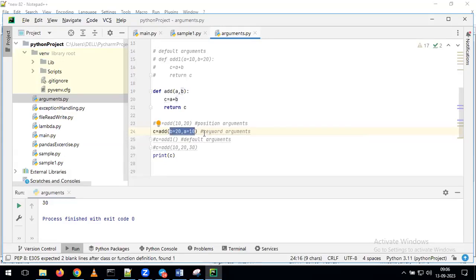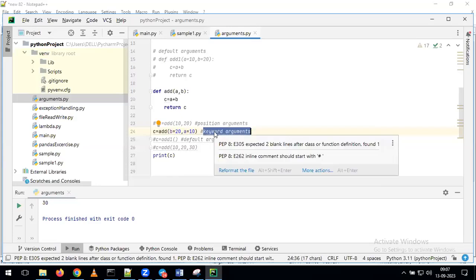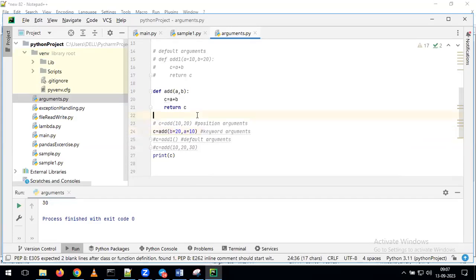But whenever we pass the arguments like this, these kinds of arguments we can simply call keyword arguments. As part of calling the function, if you are passing the values without giving the argument name, if I'm giving directly 10 comma 20, that we call a positional argument. But if you are giving the arguments with the help of the variable name, here I'm giving b is equal to 20, then a is equal to 10, this kind of argument we can simply call a keyword argument. Now we'll run this.